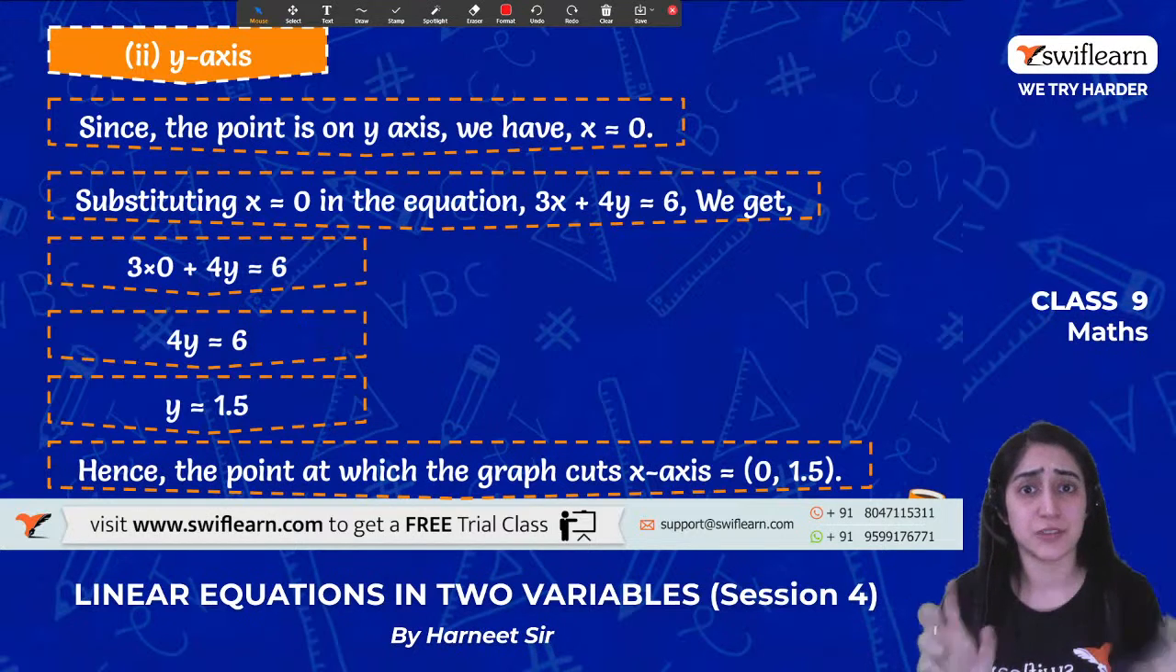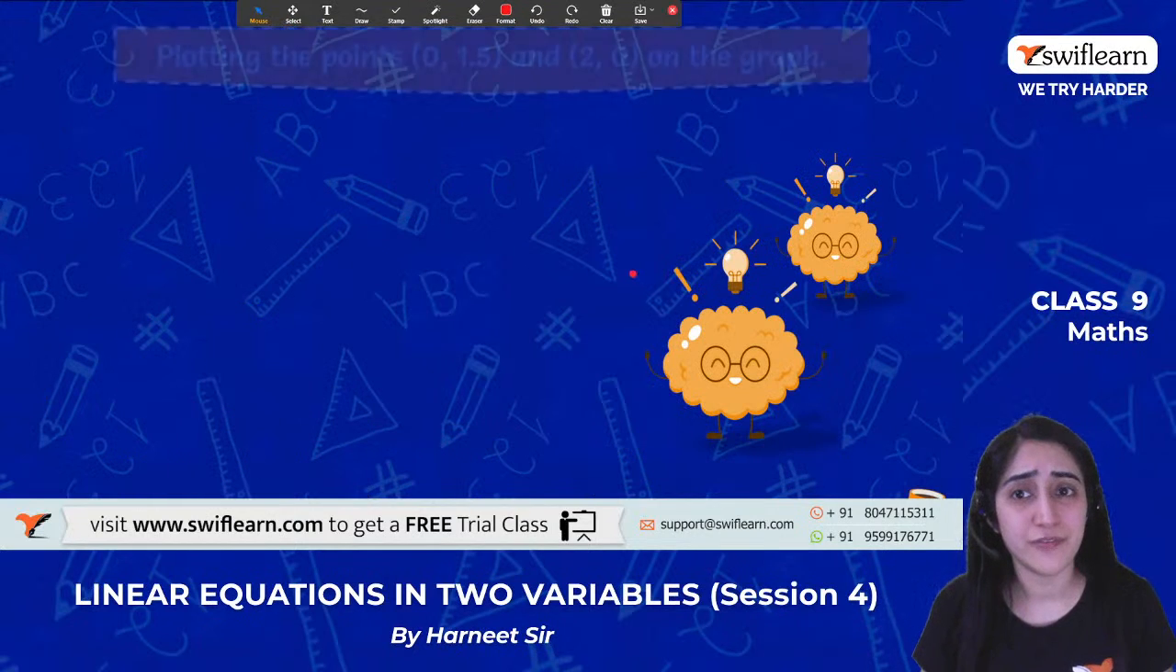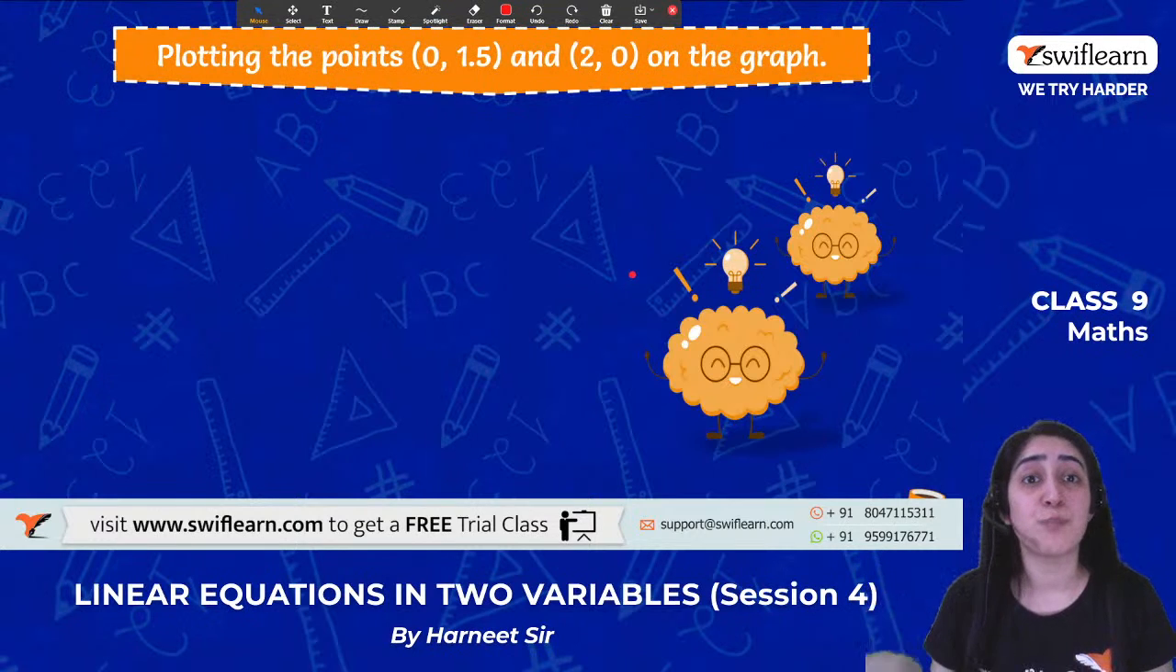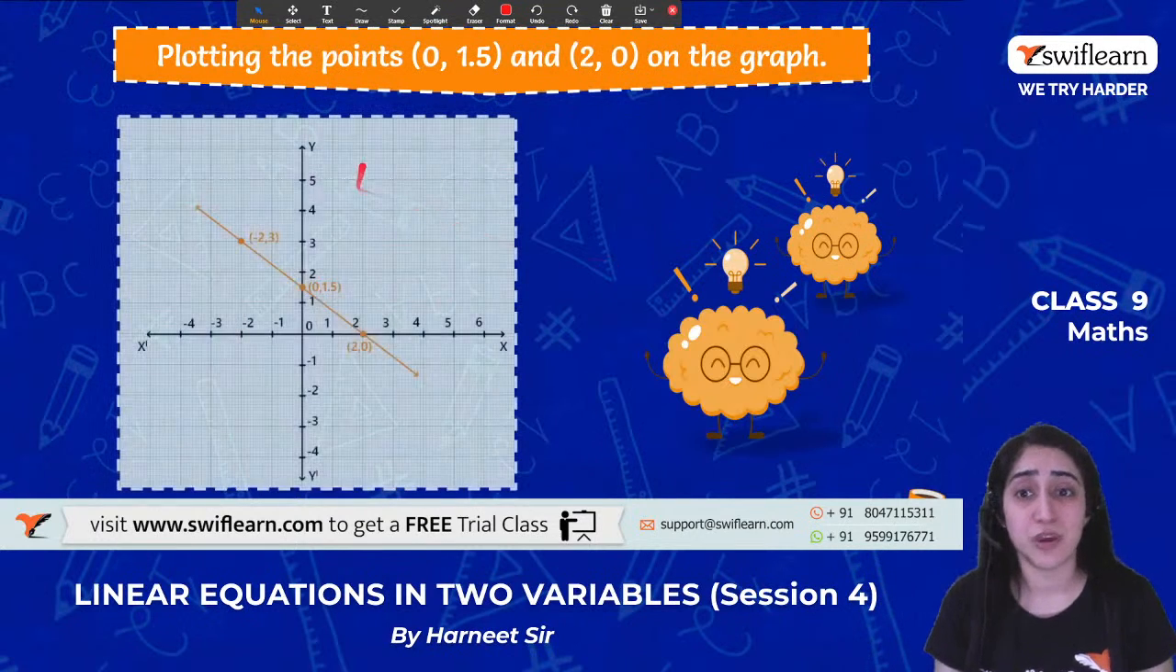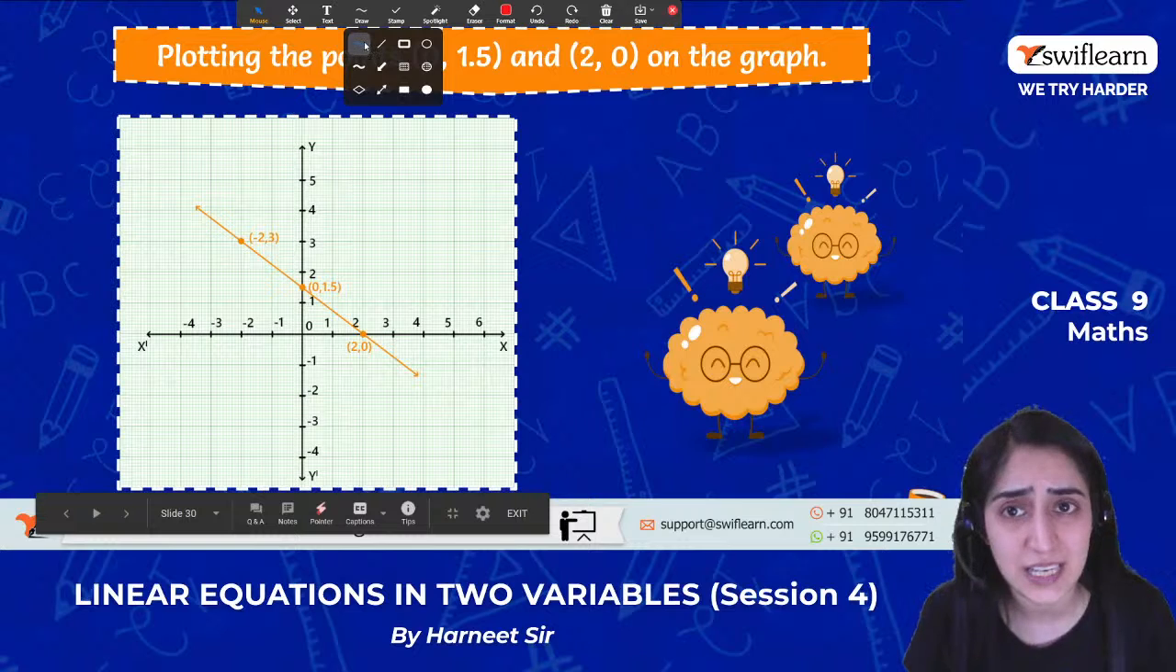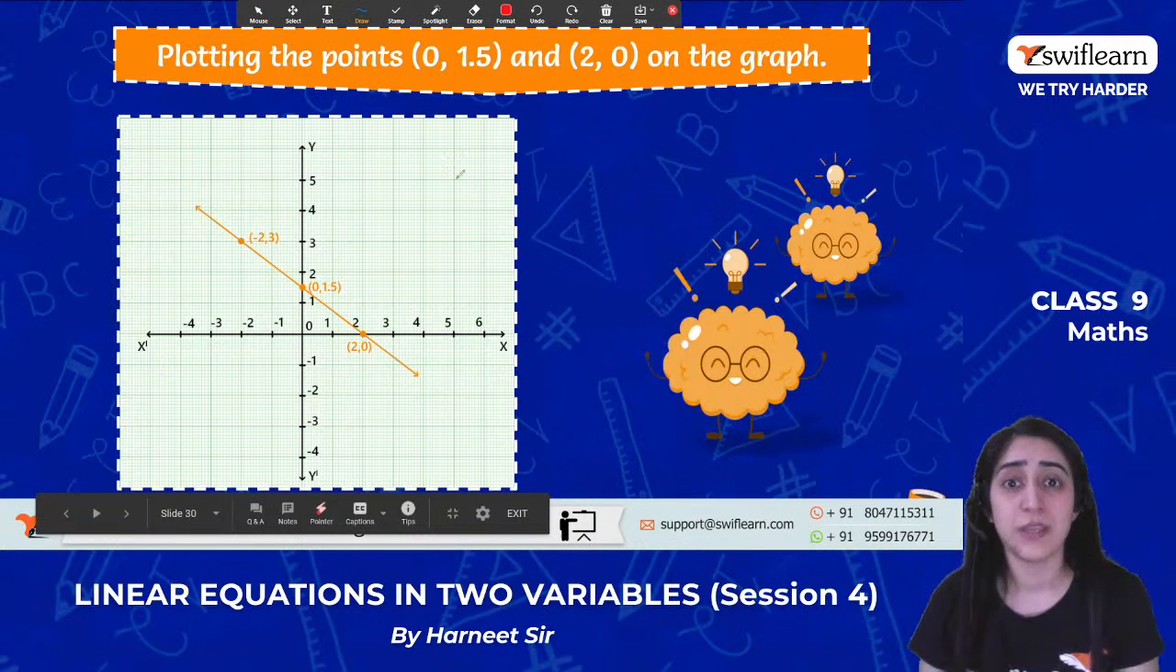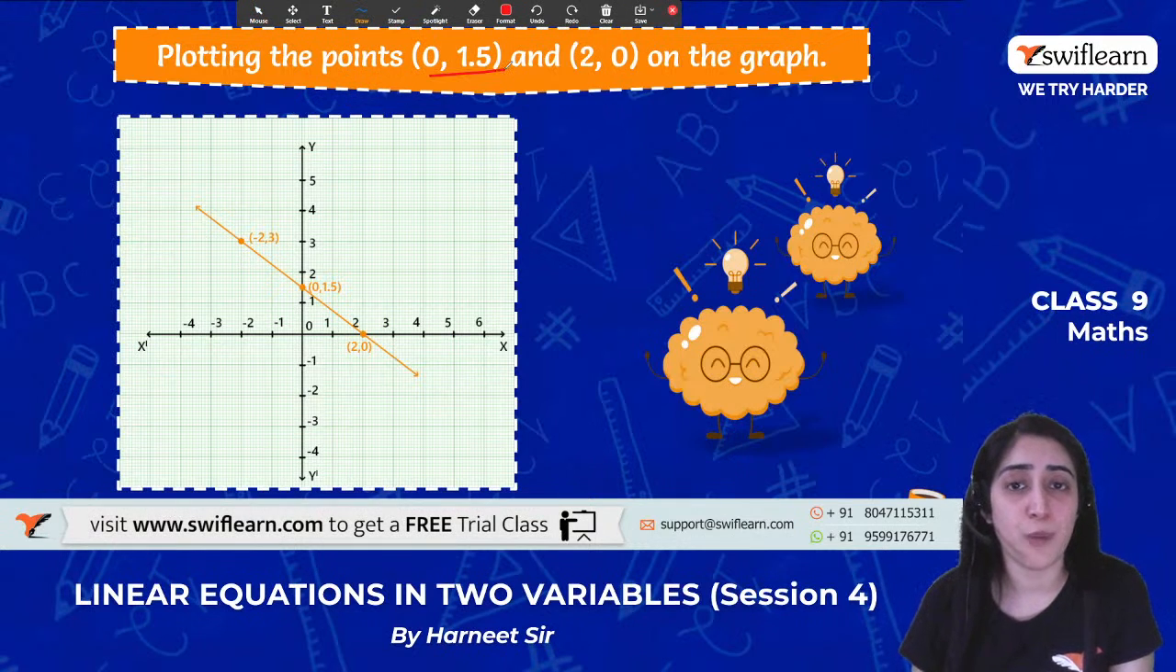I have 2 values. Now can I draw the graph? Yes. Now let us plot these points on the graph. So here we come with the graph, and let's see how we are able to plot. First is 0, 1.5. So x is 0. I'm here at 0, and y becomes 1.5. So I'll go to the top and mark this point.